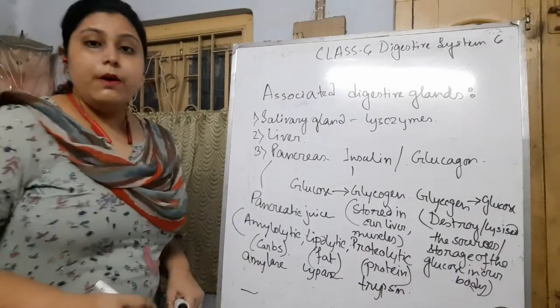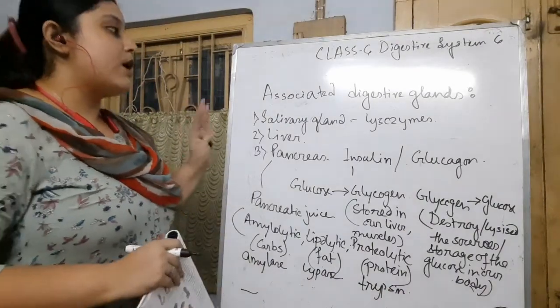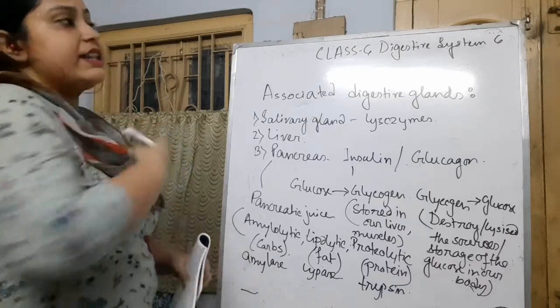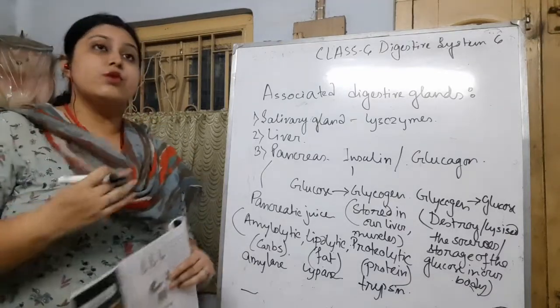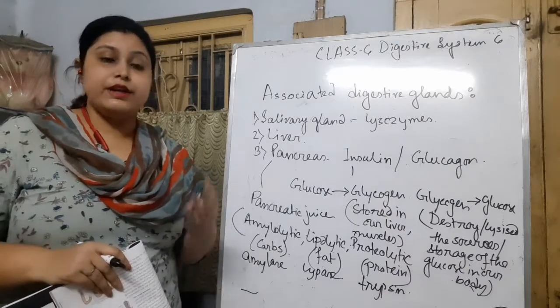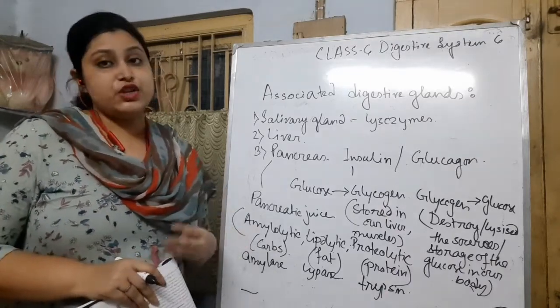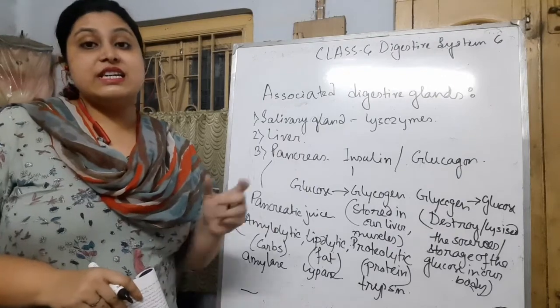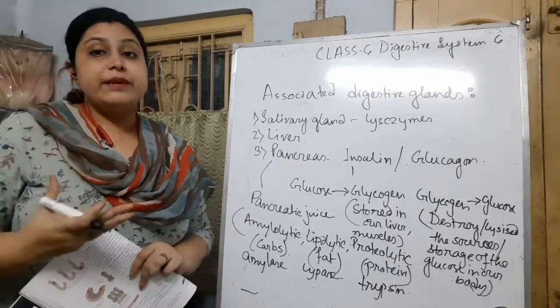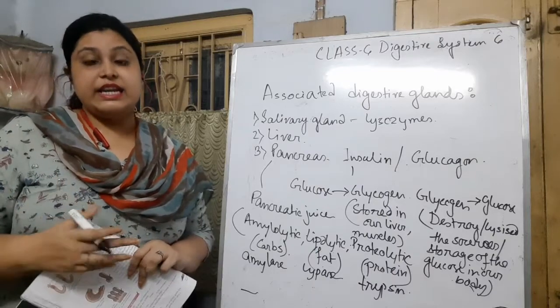Okay, so this is all about the glands which are present in our body, and beside that there are more juices which can also help in the digestion of carbohydrate, protein, fat, because these are the main calorie producing things which we are getting in our plate.